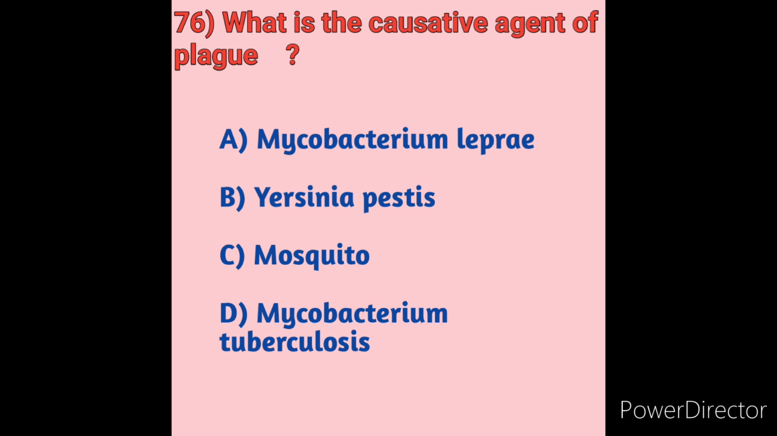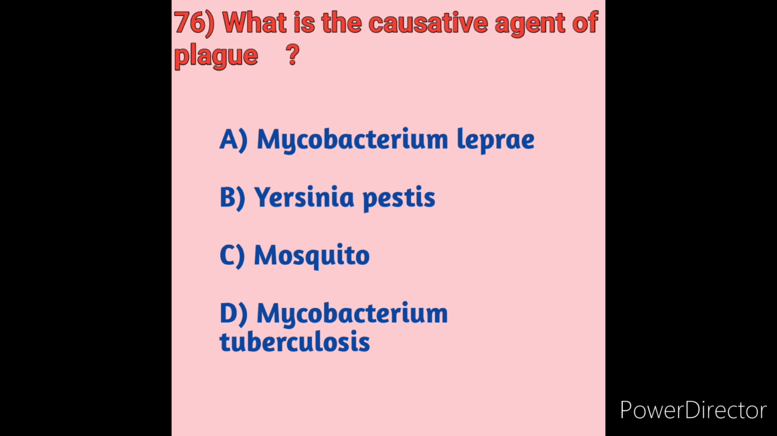Here we will look at option B or C. The plague is an infectious disease that affects animals. So option C, mosquito, does not come under here. So option B, Yersinia pestis, is the correct answer. Plague is an infectious disease that affects animals and humans. It is caused by a bacterium. The bacterium is Yersinia pestis. Yersinia pestis is the correct answer.